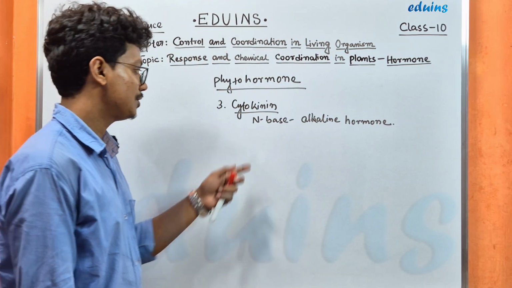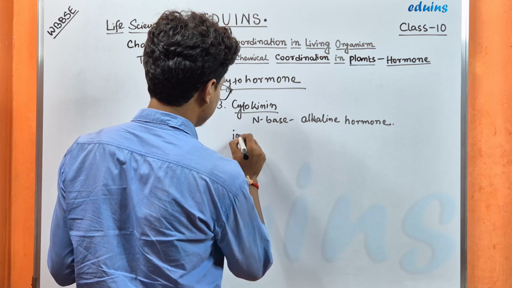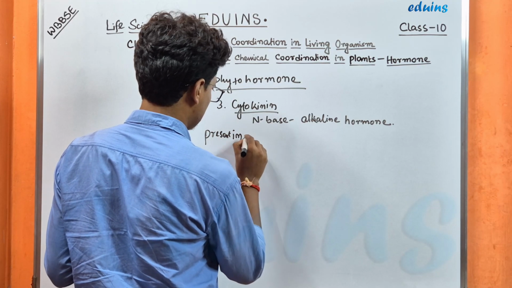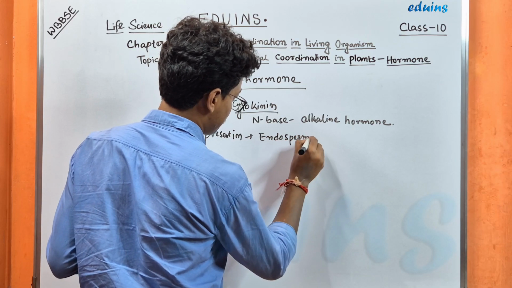Okay, this is a nitrogen based alkaline hormone. It is present in endosperm, fruit.